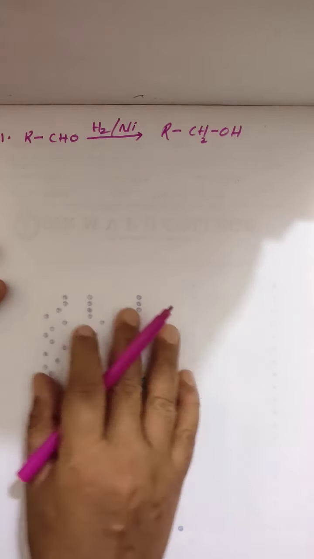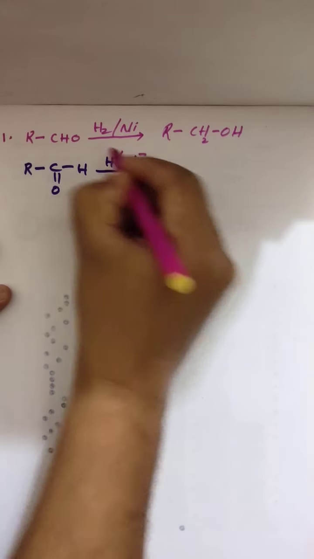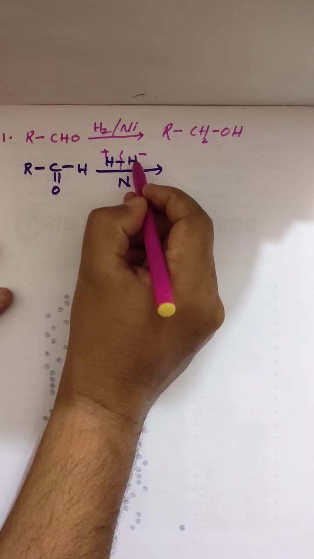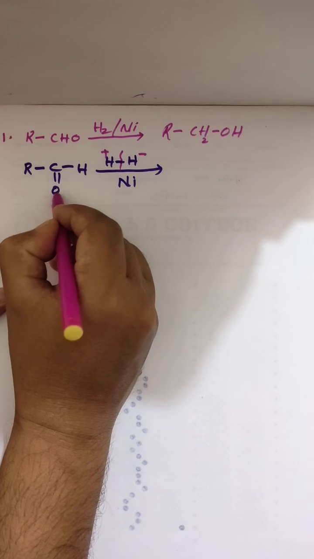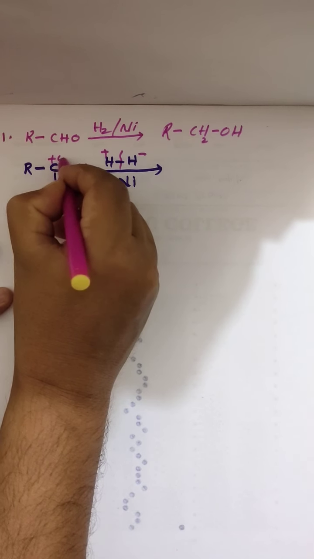Let me explain how the bonds are going to break. Look here, this is our C double bond O group and H, and here we have hydrogen, H bond H, in the presence of nickel, and nickel helps to break the bonds. Then one is minus and one will be plus. Here oxygen is more electronegative, del minus, carbon is del plus.